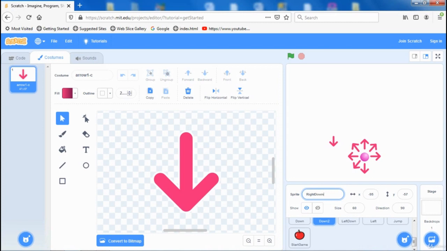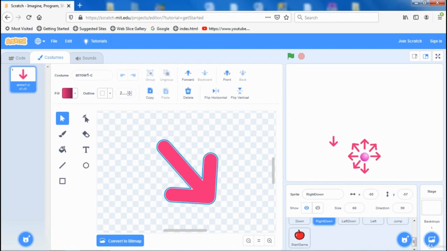Okay, select again and rotate like this, and drag here. Okay, this should be it.